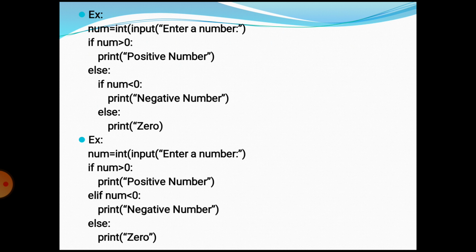So here is the program for checking positive, negative and zero numbers. And one more example: how to use nested if, and how many ways there are to use it. Here are two ways; we use the same program here, but the ways are different.